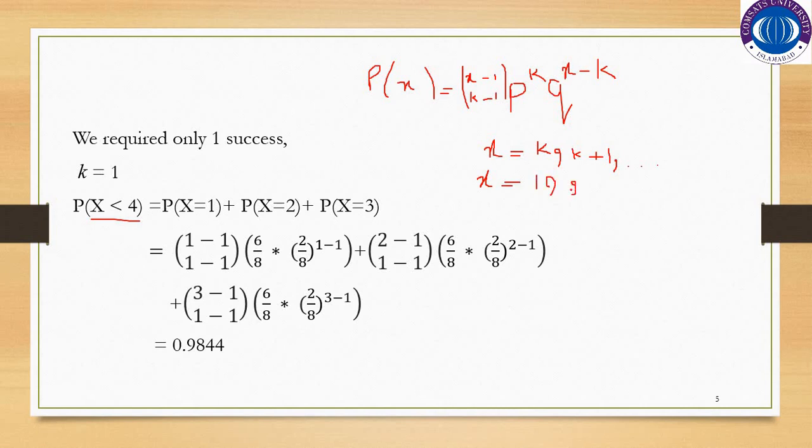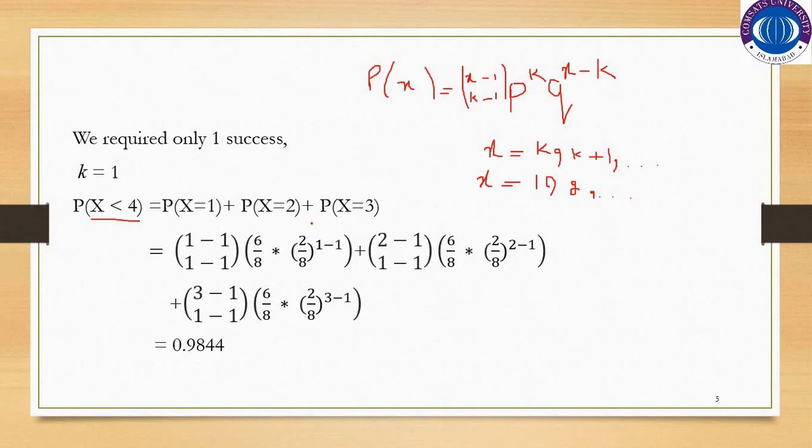1 plus 1, 2, up to and so on. So the starting point is 1. By substituting the values in the probability mass function of the negative binomial distribution, for probability x equal to 1, we will substitute x is equal to 1 here, k is equal to 1, p is equal to 6 by 8, and automatically q will be equal to 2 by 8, which is 1 minus p.